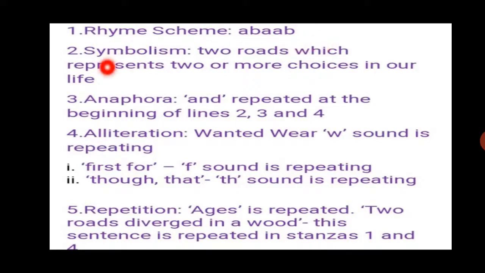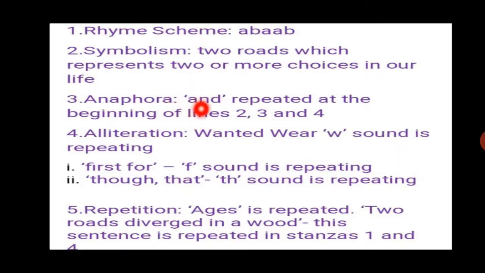Okay, now let us start with the second one, that is symbolism. Now two roads which represent two or more choices in our life, it is called symbolism. So let us start with the third literary device that is there in the poem. Now it is anaphora. Now what is anaphora at first? Anaphora is the repetition of a word or expression at the start of two or more consecutive lines.